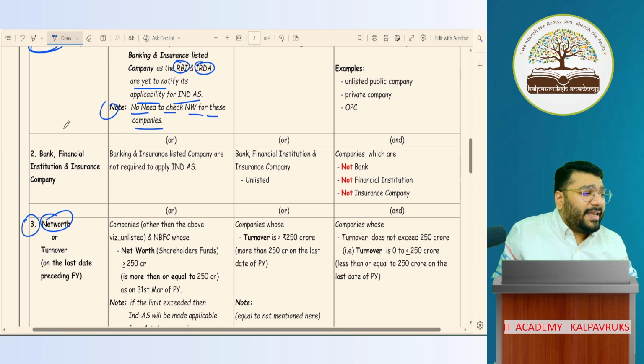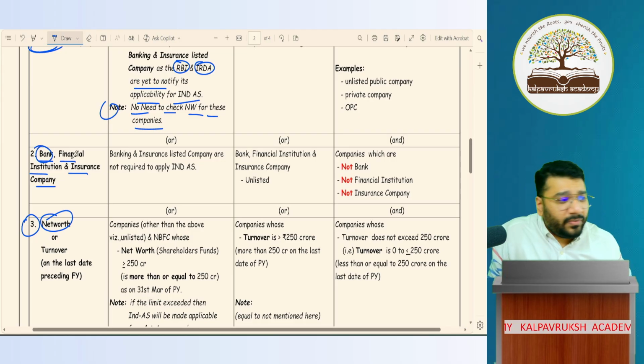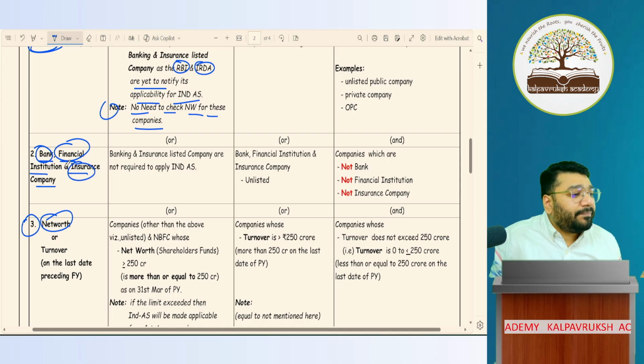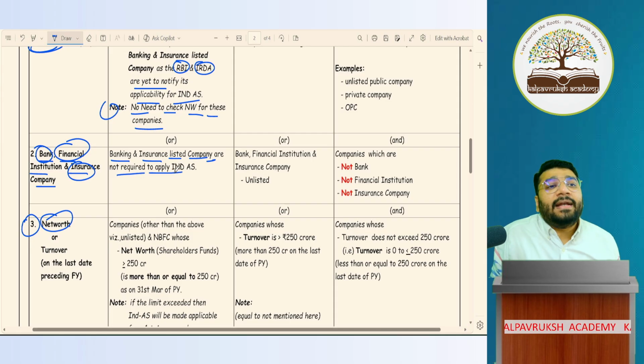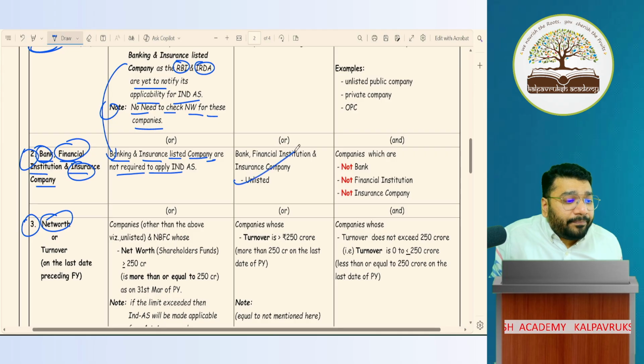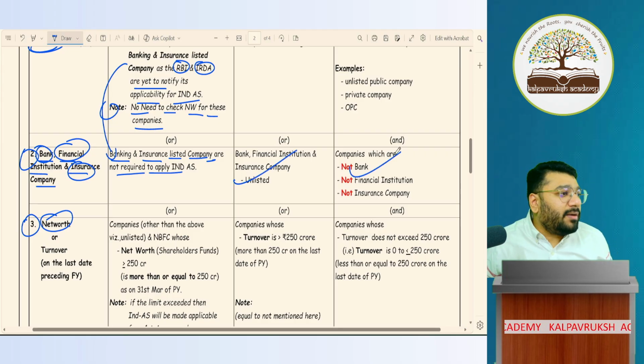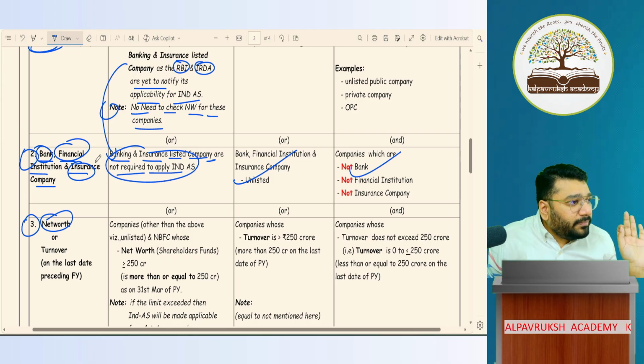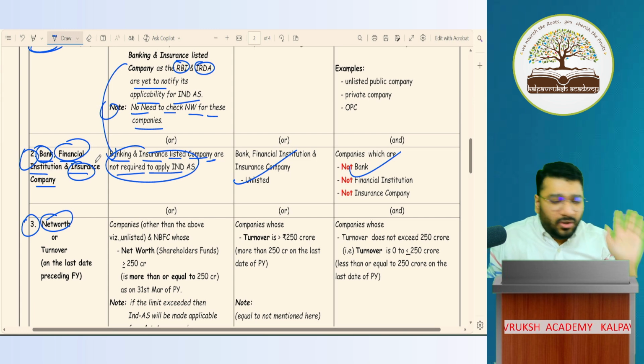Okay. Next, banks, financial institutions, and insurance companies. Bank means banking company. Financial institution means those who are into providing finances other than banks, for example NBFCs, or insurance company. So banking and insurance listed companies are not required to apply Ind AS. Same point I mentioned here. Again one more time, because the second point talks about banks, FIs and insurance companies, so I thought I'll apply this point one more time here so that it will be clear. Got it, not got it? Okay.